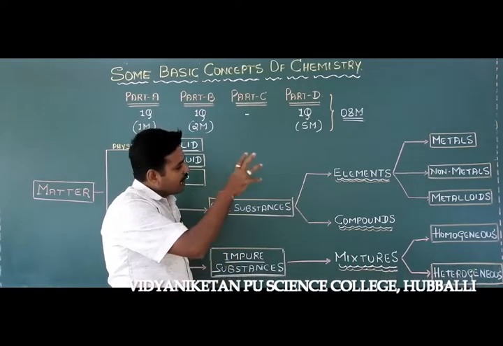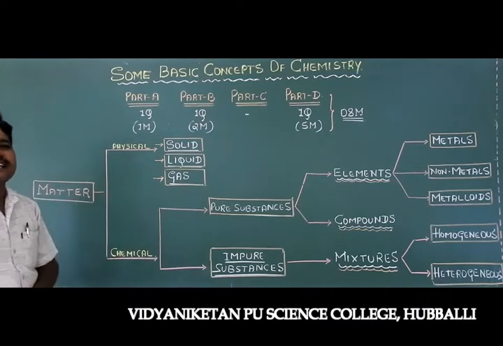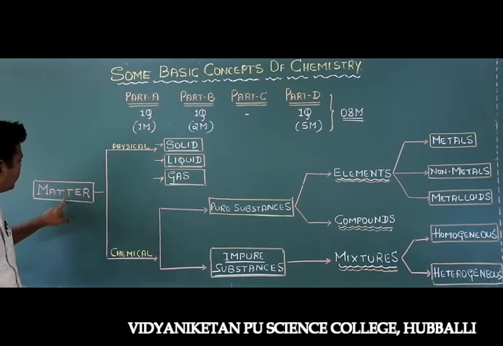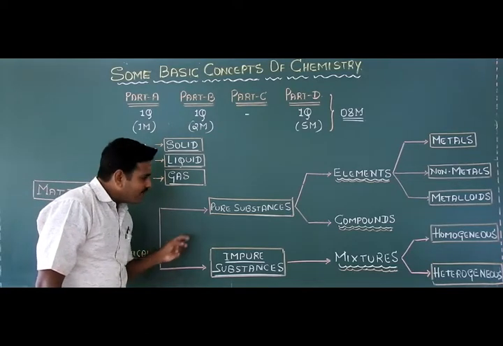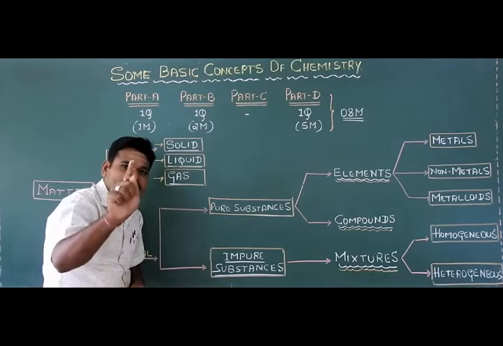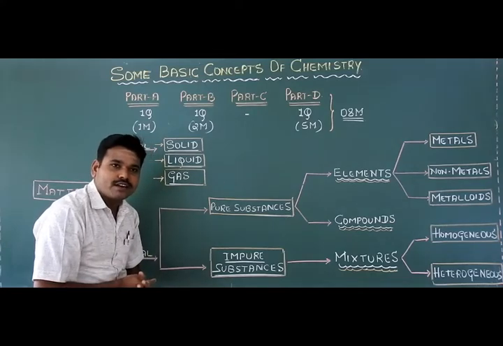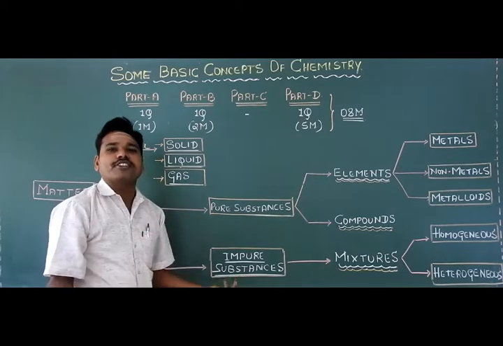Okay, so now the second type of matter based on the chemical classification. So based on the chemical classification, the matter can be subdivided into pure substances, and the second category we call impure substances, students. Okay, so impure substances, or directly we can call them mixtures.